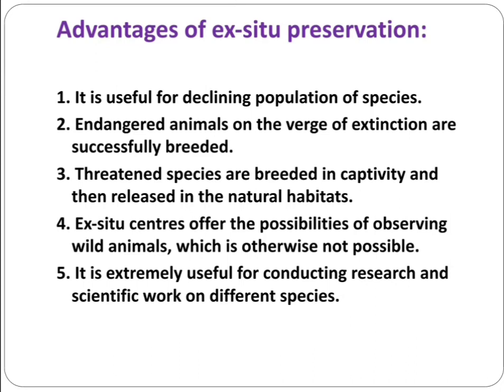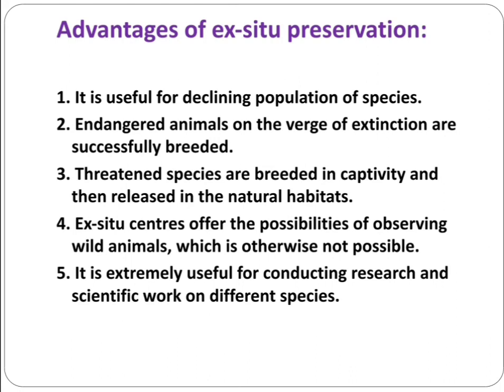There are some advantages of ex situ preservation or conservation. Ex situ conservation is useful for the declining population of a species; it helps the population of a species be maintained. Endangered animals on the verge of extinction are also successfully bred in ex situ conservation.